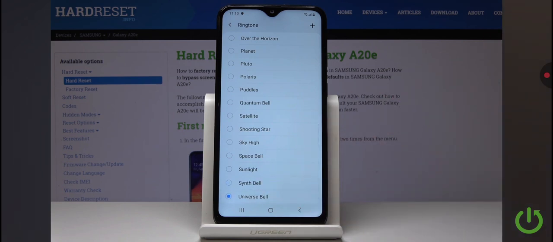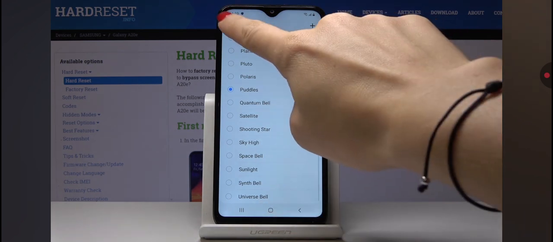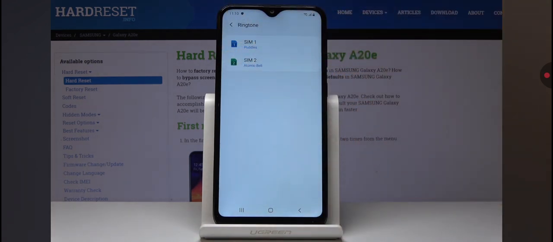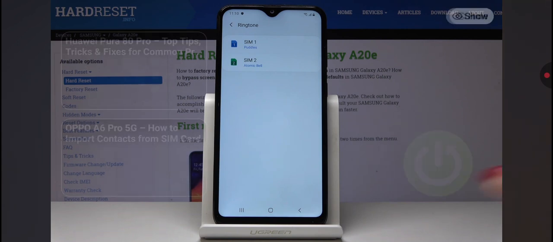And let me pick Puddles. Now you can go back, and as you can see, it has been changed. So this is how you can smoothly and easily change ringtone in your Samsung.